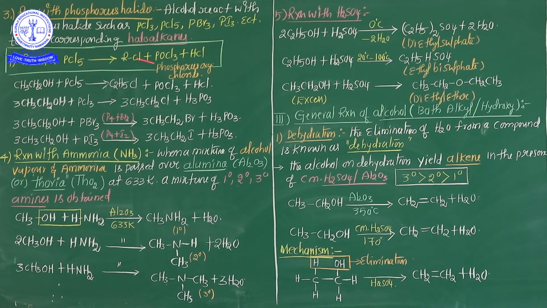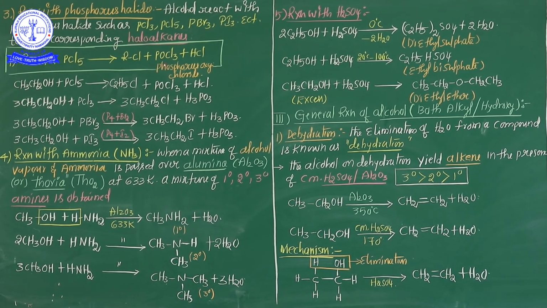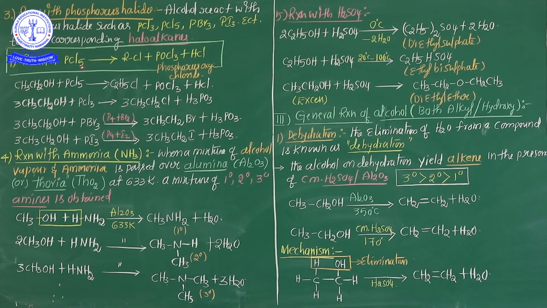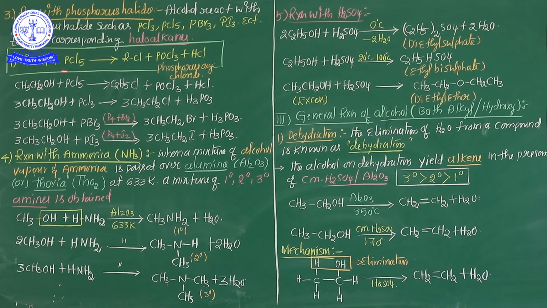The remaining 3 chlorines form POCl3 on P and O, and HCl is formed. Here I haven't written the mechanism, so just understand it like this.